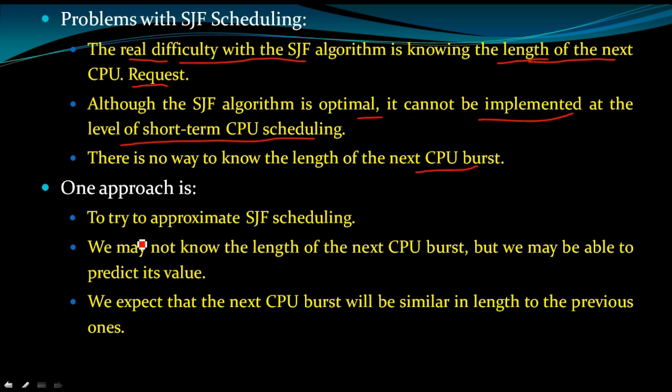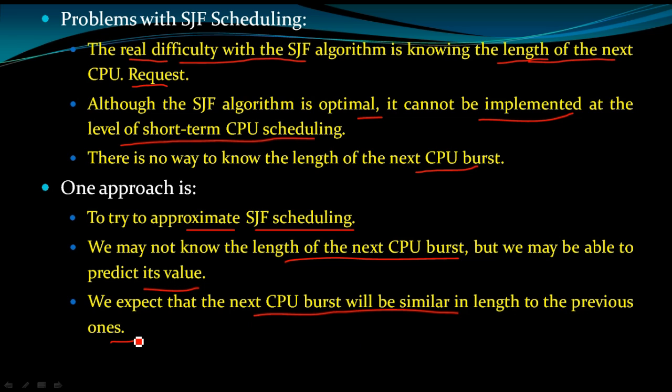To approximate shortest job first scheduling, we may not know the length of the next CPU burst, but we may be able to predict its value. Based on this value, we can allocate the CPU to the process with the smallest next CPU burst. We expect that the next CPU burst will be similar in length to the previous one.